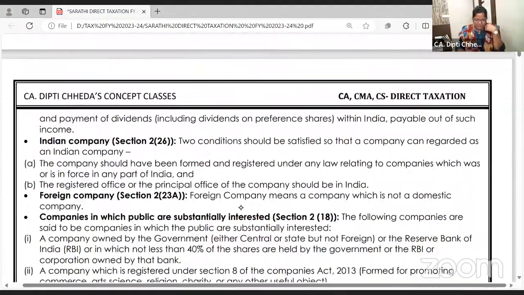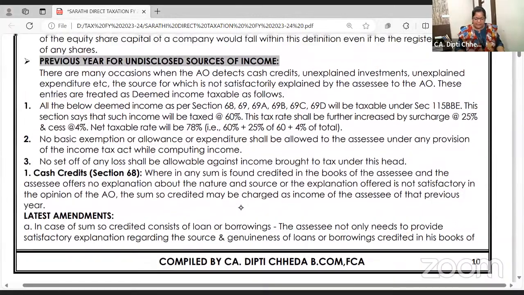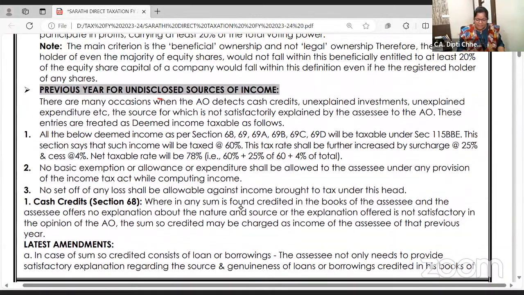These are all simple definitions, types of companies and all. We can skip. Sometimes there is undisclosed income. If there's a raid and cash is found at your home, this is the income which you have not disclosed. You have hidden that income, some jewelry, some property papers, some farmhouses, like that. Then on this undisclosed income, this is asked so many times in MCQs.